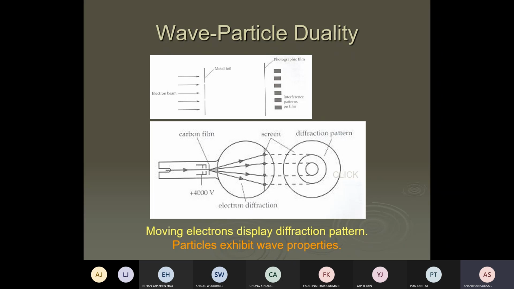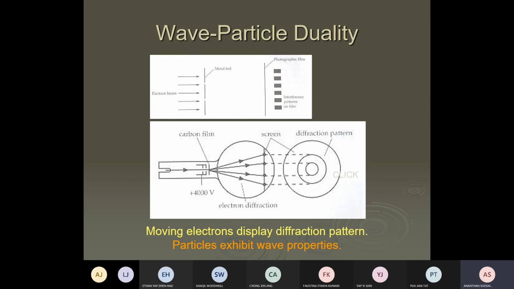It passes the small gap and has to hit the same spot. You would just see one point, like a laser beam, where the electron is hitting. But here it shows a fringe diffraction pattern. That means the electron has been spread and hits at specific points. So the electron, which is a particle, shows a wave property. It shows a wave phenomenon, diffraction. So de Broglie said wave has a particulate nature, the photoelectric effect proves that, but particle has a wave nature, and electron diffraction is the proof.